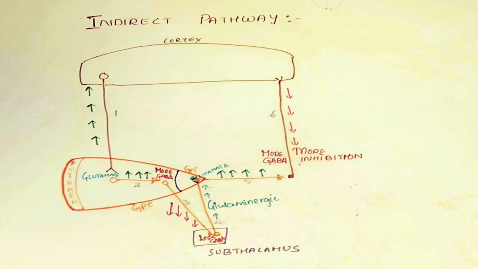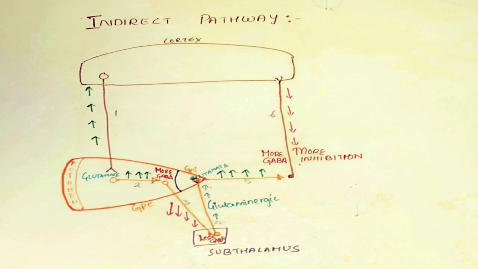As it gets stimulated and as it is a GABAergic neuron, it releases more GABA onto the successive neuron, that is the thalamocortical neuron. As more GABA is released here, more inhibition will be there, and the thalamocortical neuron is inhibited, so it can't fire the upper motor neurons in the cortex.